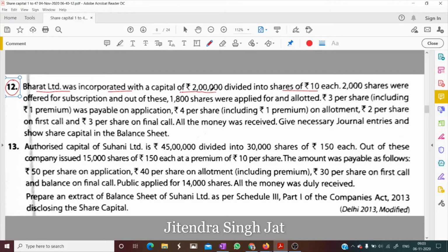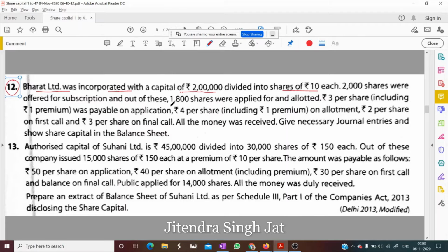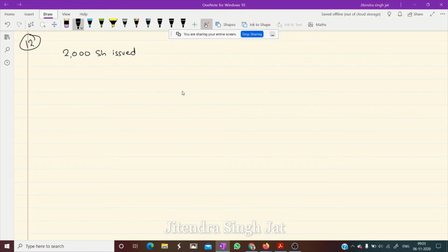It means 20,000 shares of rupees 10. 2,000 shares were offered for subscription, means 2,000 shares issued. And 1,800 shares were applied for. How many applications received? 1,800 applications received.